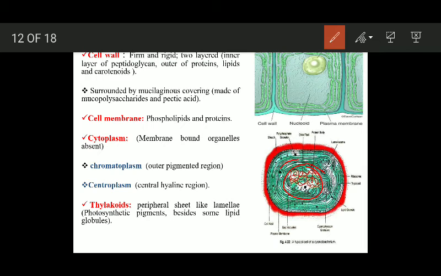Then there are thylakoids, the peripheral sheet-like lamellae. Here you can see these peripheral sheet-like lamellae, though you cannot see them clearly here. These peripheral sheet-like structures are known as thylakoids. These thylakoids contain photosynthetic pigments, and besides photosynthetic pigments, they also have lipid globules.